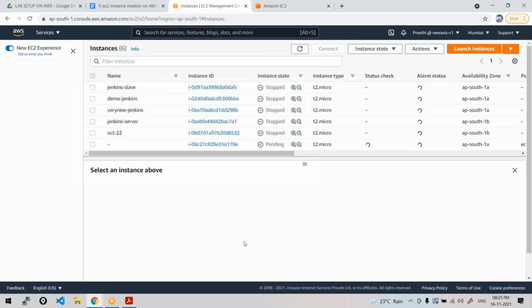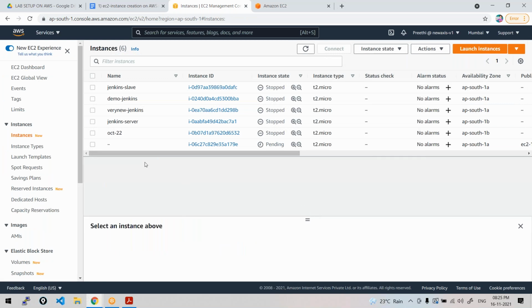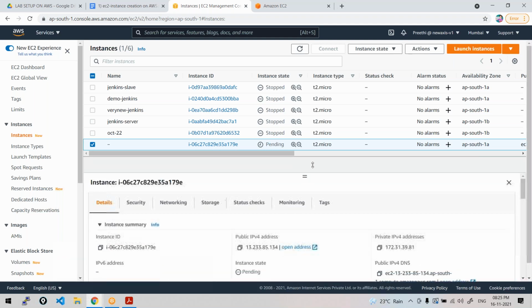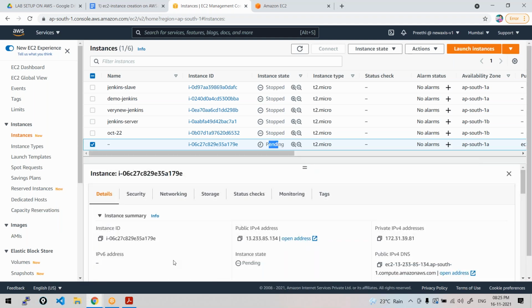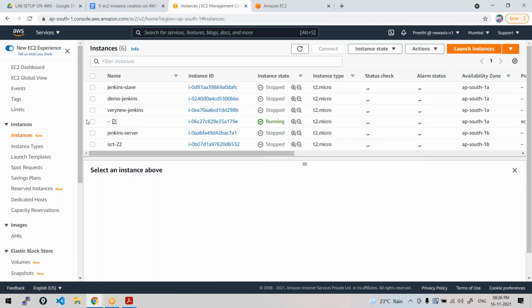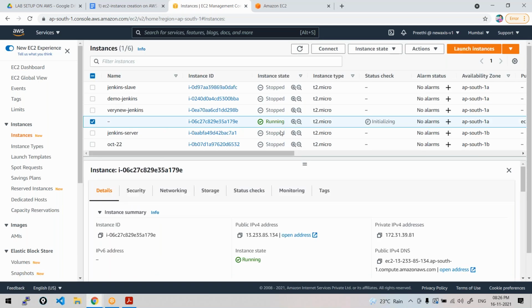Click on view instances. See, here is the instance coming up. It was showing pending. It will be launched with all the network configurations done, and with the storage, everything set with the configurations we have done. In a few seconds, or a minute or two, it will be ready. Can you see that? The instance is ready, it was launched and it is running, right? Okay, fine, my Linux instance is ready for learning. Let's say for the Linux demo, it is all set.